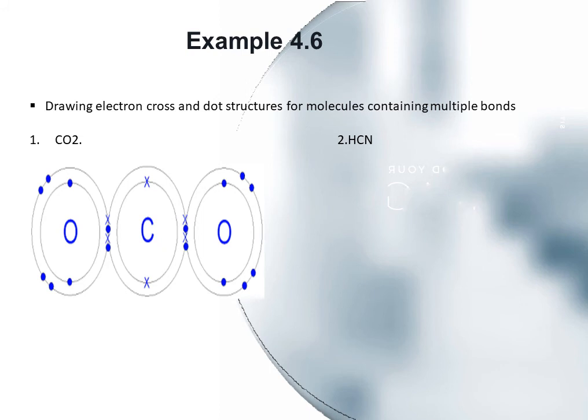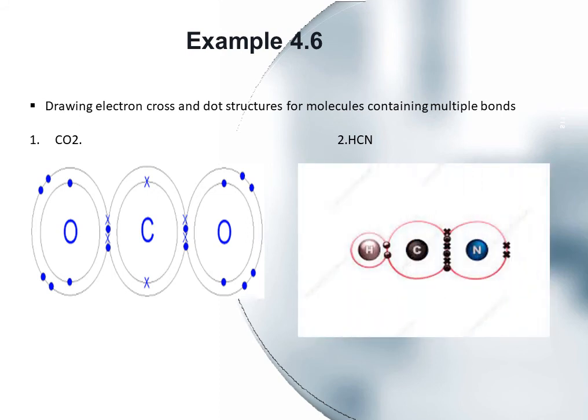Now come towards HCN, which is hydrogen cyanide. Look at the structure of hydrogen cyanide. The carbon will share 1 of its valence electrons with hydrogen and 3 of its valence electrons with nitrogen to become stable. So, in hydrogen cyanide, a triple covalent bond will form.